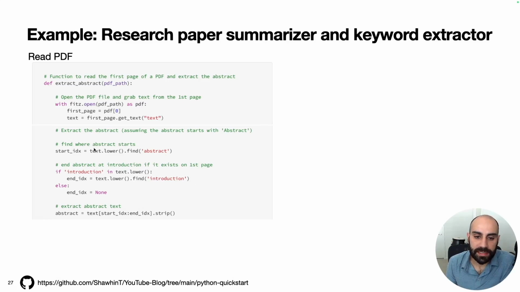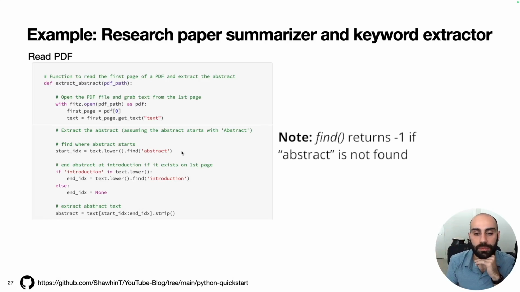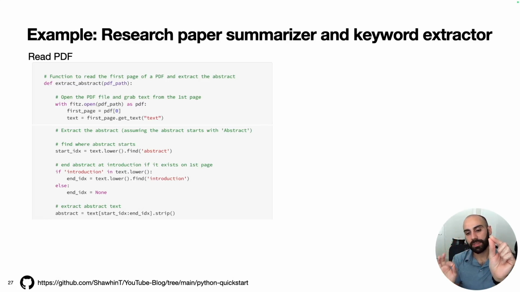Here what I do is I take all the text, I make it all lowercase, and then I do this find function. So what this find function is going to do is going to find the word abstract in this text, and then it's going to return the index number corresponding to where abstract is in this larger piece of text. Then we don't just want the start position, we also want the end position of the abstract.